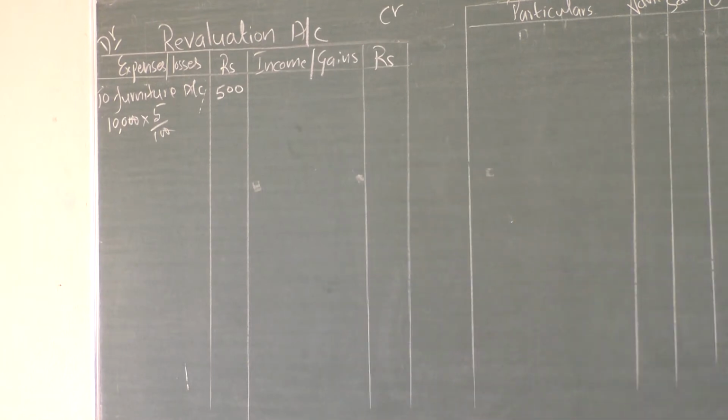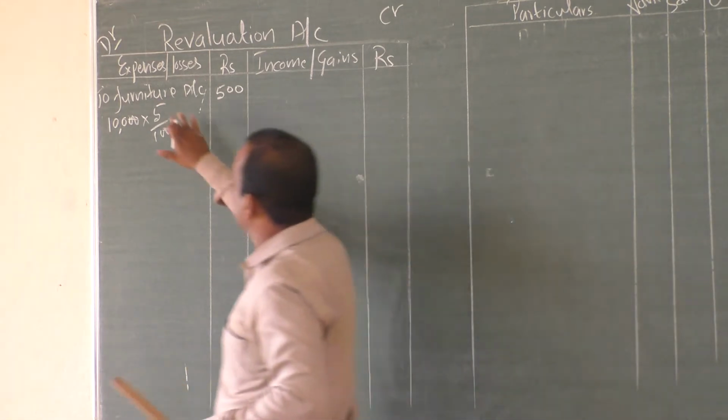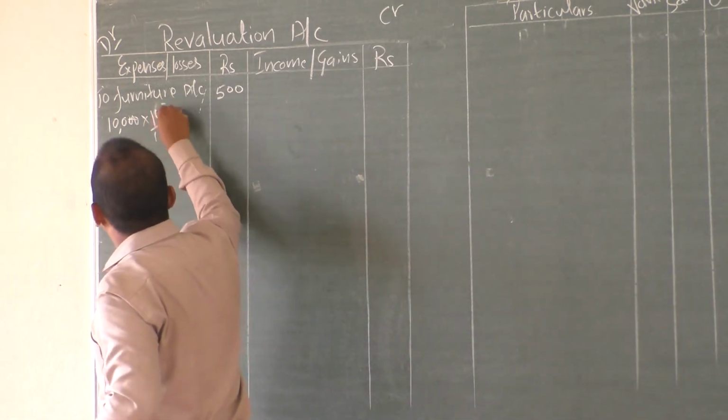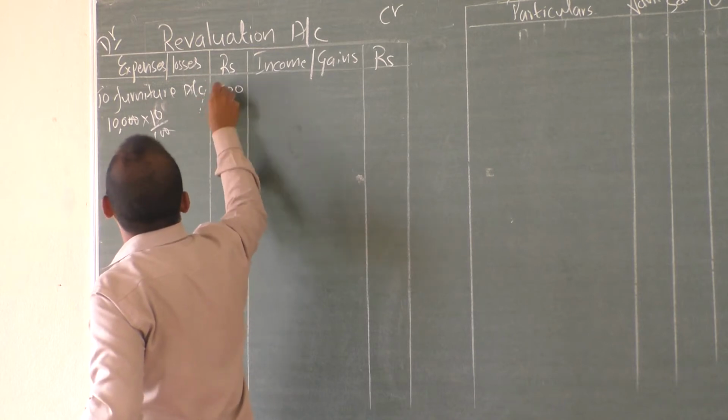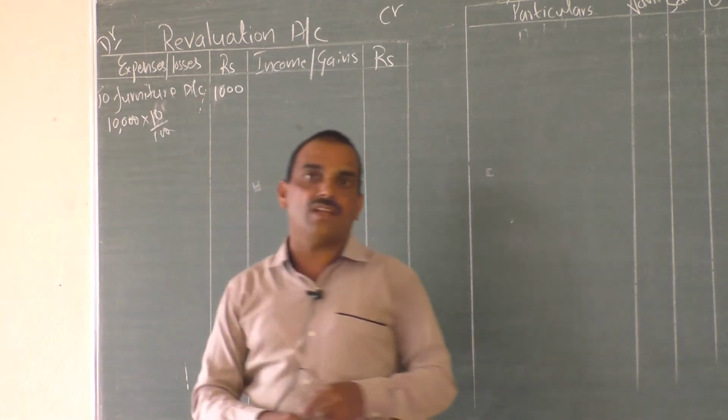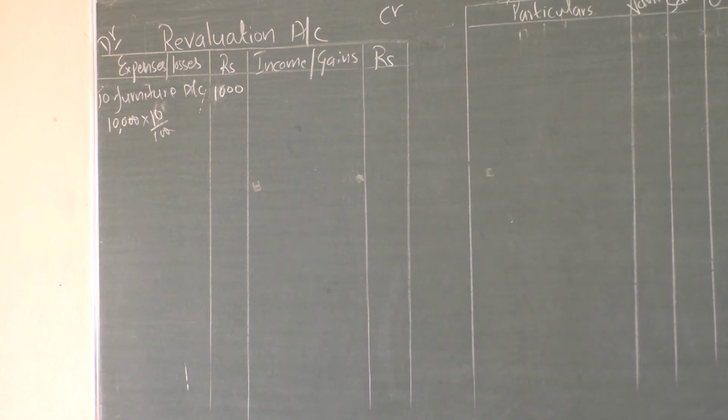Depreciation on furniture, 10%. Okay, it is 10%, not 5%. Then it is 1,000. So depreciation on furniture is 1,000. Next, appreciate building by 20%. Building is an asset. Building value appreciates. Our asset value increases, which means that is income to the business.